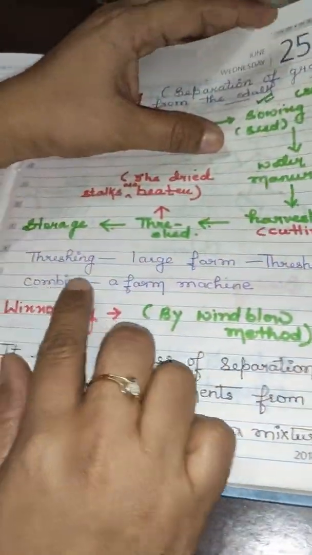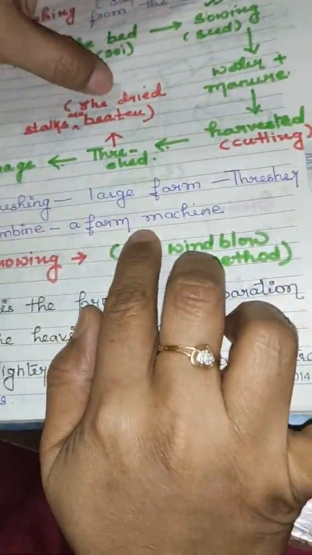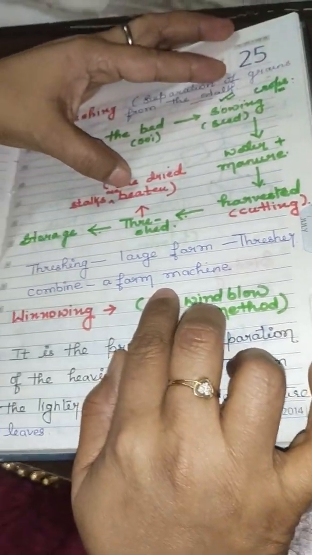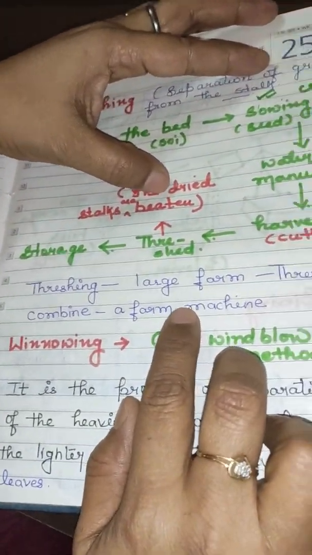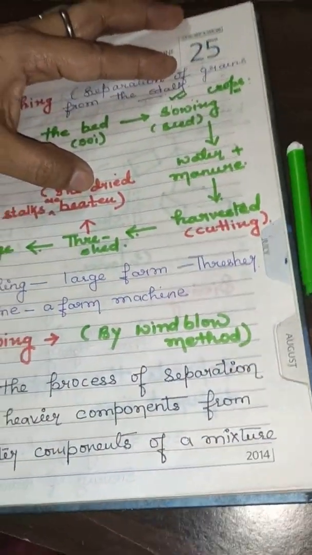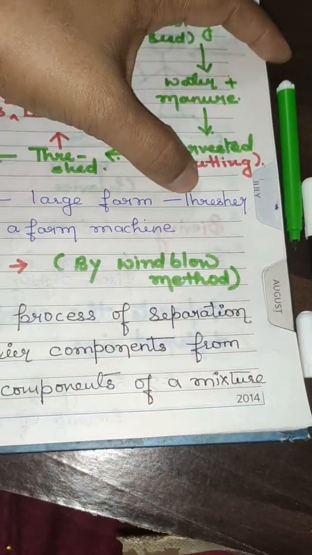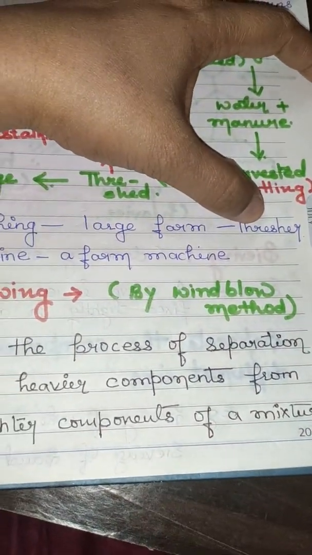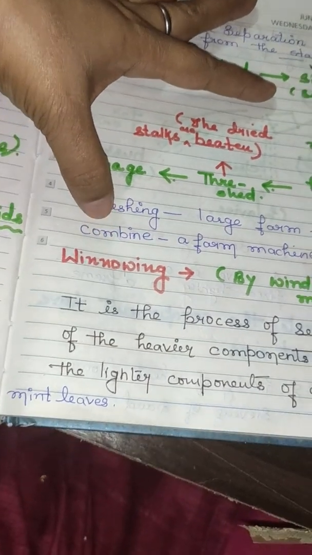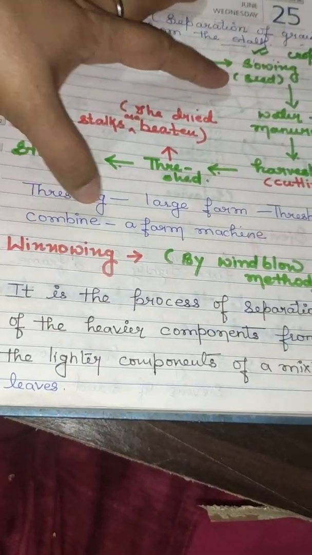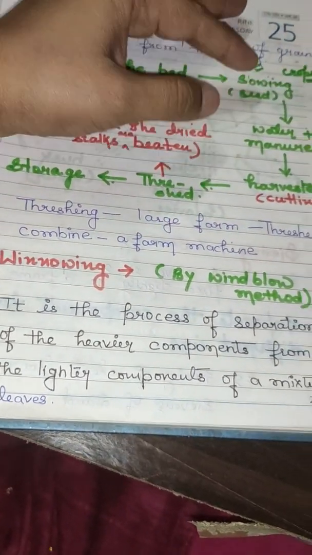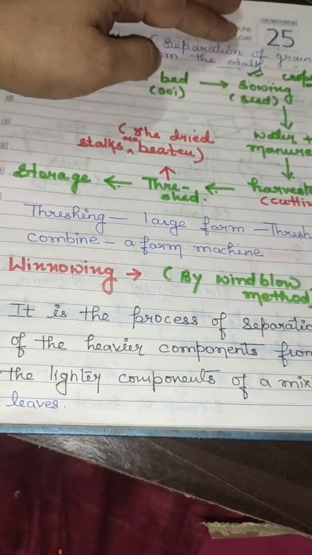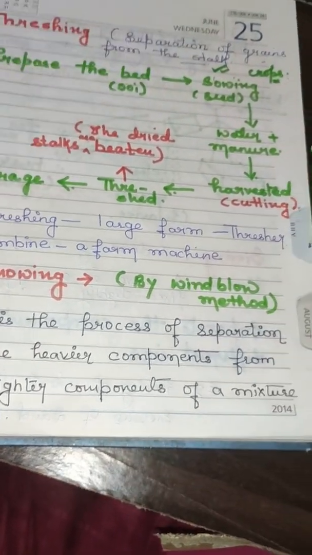Now what happens in threshing? The dried stalks are beaten to separate the grains from the plant, and it is done by a thresher. There is a machine known as a combine. A combine is a farm machine which does the function of both harvesting as well as threshing.